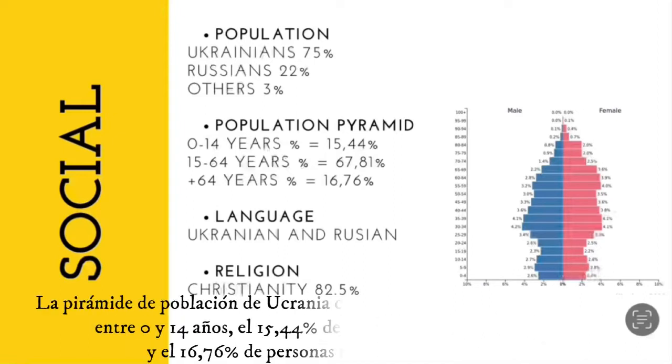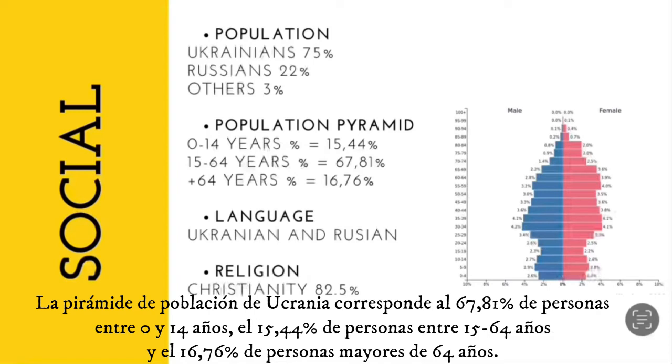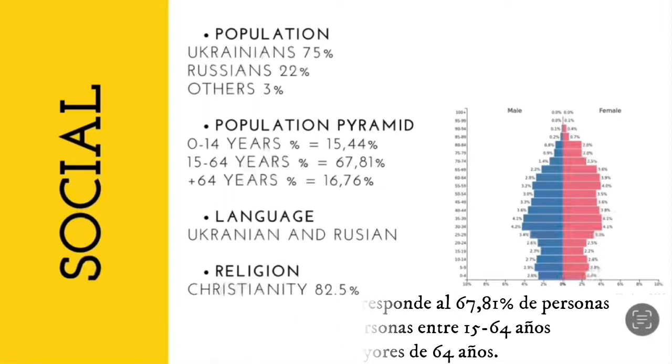The population pyramid of Ukraine corresponds to 67.81% of people between 0 to 14 years old, 15.44% of people between 15 to 64 years old, and 16.76% of people over 64 years old.